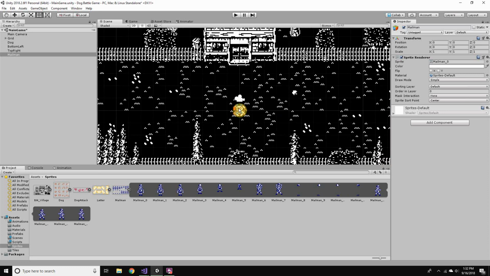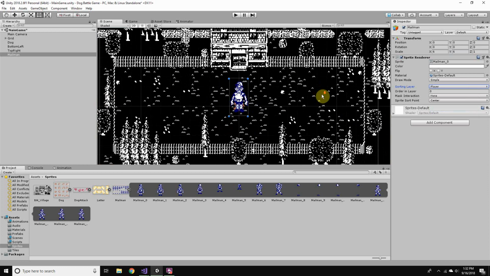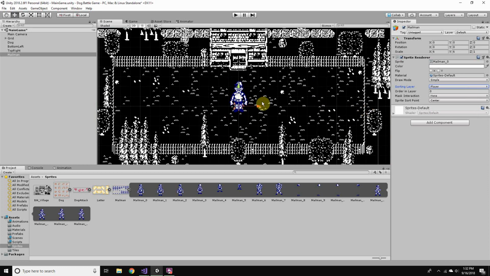He appears really tiny and the dog's in front of him, so I'm going to scale him up like I did the dog. And then also change his sorting layer to player so we can actually see him. Just to make both of these guys visible, I'm going to move him a little bit to the left of the dog.